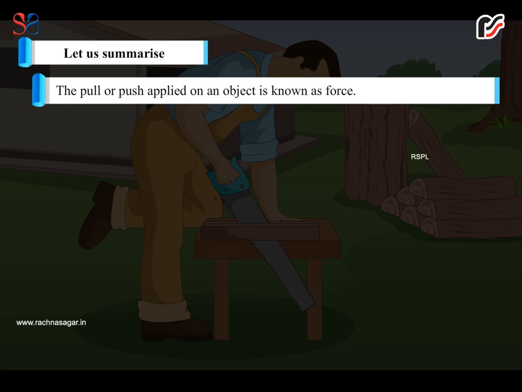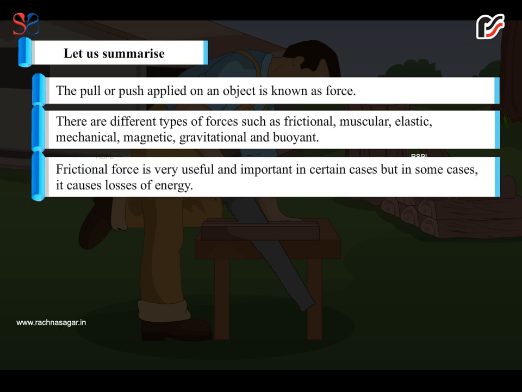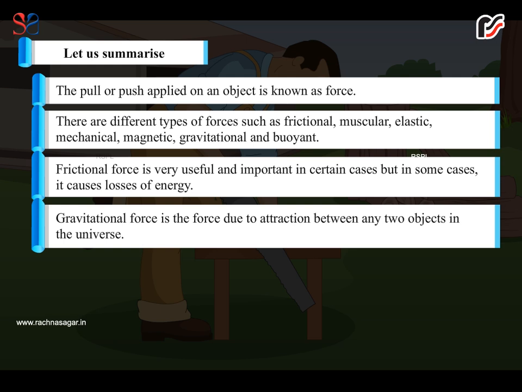Let us summarize. The pull or push applied on an object is known as force. There are different types of forces such as frictional, muscular, elastic, mechanical, magnetic, gravitational, and buoyant. Frictional force is very useful and important in certain cases, but in some cases it causes loss of energy. Gravitational force is the force due to the attraction between any two objects in the universe.